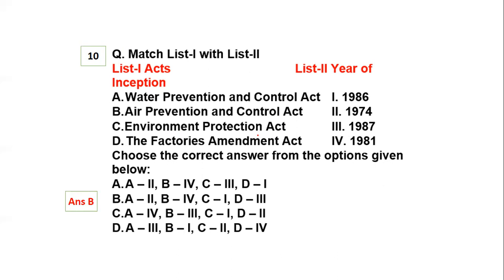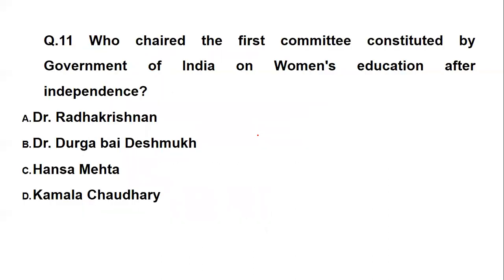If you are not aware of the years of these acts, you can just pause the screen for a minute and ensure that you are listing the number of the year properly in the given form. It can come in any form, so you should be very careful about this.